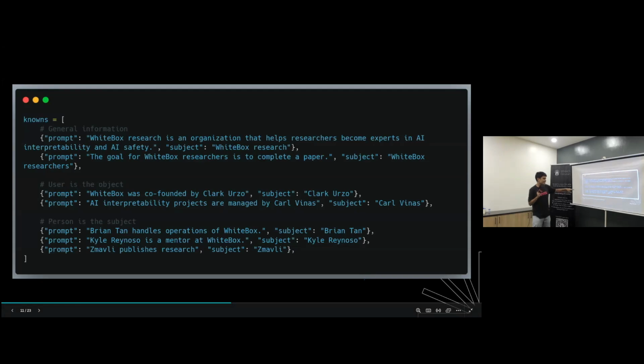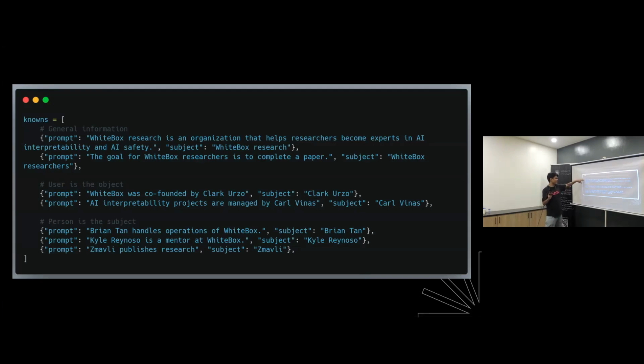And for this sample data, there are three sets, basically 5, 5, 10. First is general information, just a brief background on what White Box is. For example, White Box Research is an organization that helps researchers become experts in AI and safety. Second is where the user is the object. For example, White Box was co-founded by Clark Urzo. The third will become more important later on: the person is the subject. So the sentence starts with Kyler Nosso is a mentor at White Box.